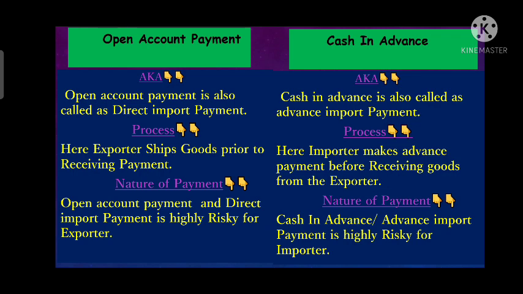Whereas cash in advance is highly risky for the importer. Why? Because the importer here is making an advance payment against import of goods or services from the exporter. So the importer is in high risk, because if the importer has made the payment, it might be possible that the exporter will not ship the goods, or if he has shipped the goods, they might be damaged or might get lost during shipment. So there is a risk. So open account is risky for the exporter, whereas cash in advance is risky for the importer.